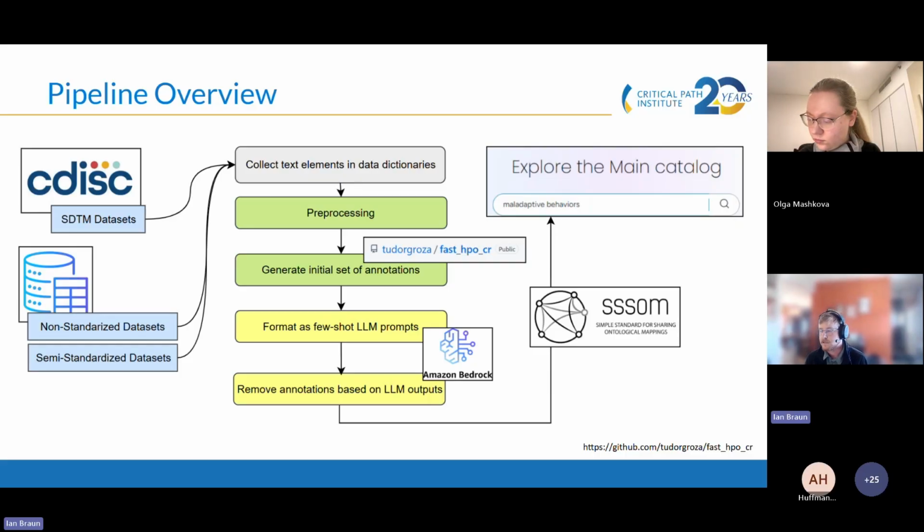We found it very useful because it's a flexible methodology, and out of the box, it works with Mondo and HPO, two of the ontologies that we're trying to produce annotations with. After that initial candidate annotation step, there's an LLM-based step to filter, subset those candidate annotations to try and improve precision. We're using SESM as the model for these annotations or schema, and I'll talk a little bit more about that in a minute. But those filtered annotations are then ingested into the catalog.